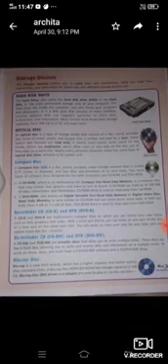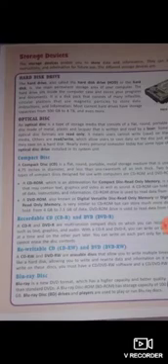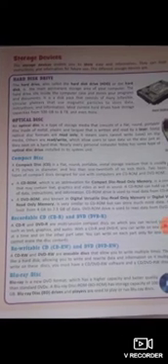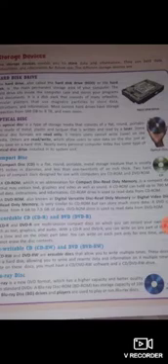Storage devices. Hard disk device, optical disc, compact disc, recordable CD, CD-R, DVD-R, rewritable CD, DVD, Blu-ray disc. These are different kinds of storage devices that enable you to store data and information. They can hold data, instructions and information for future use. You must read all the storage devices thoroughly to understand the difference between all of them.